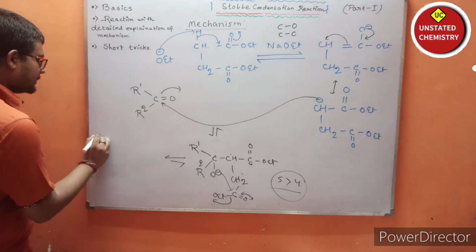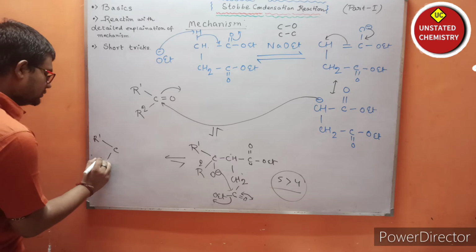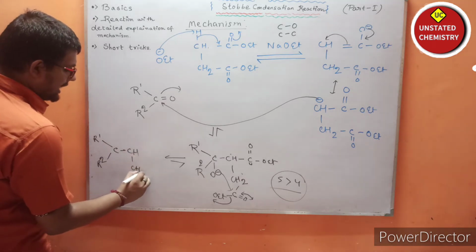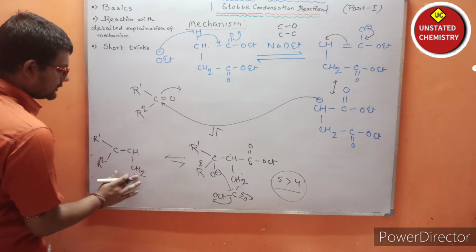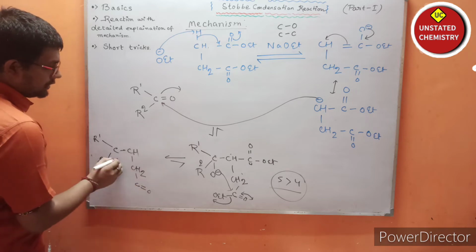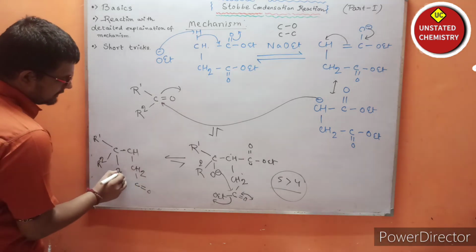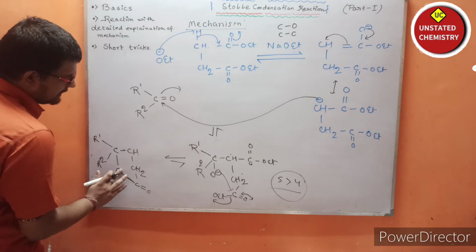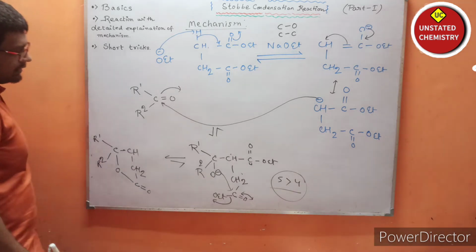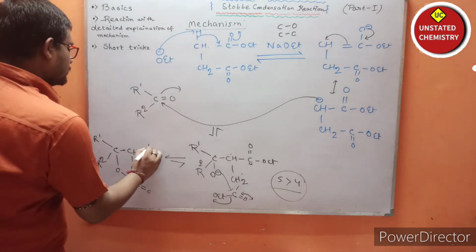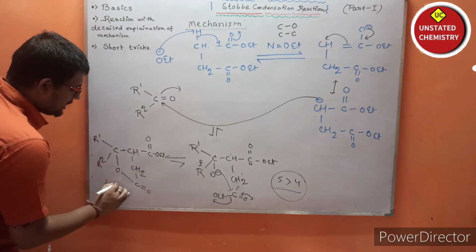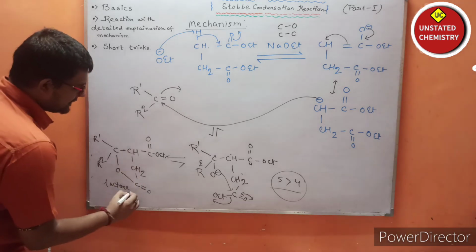Now what happens? Basically R1 carbon, R2 carbon, CH, now CH2 and carbon double bond O, and there is an oxygen, and this oxygen is newly bonded to carbon. So what is the name of the system? Tell me. Lactone plus what? Ester is also present.